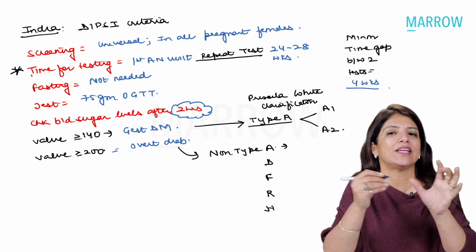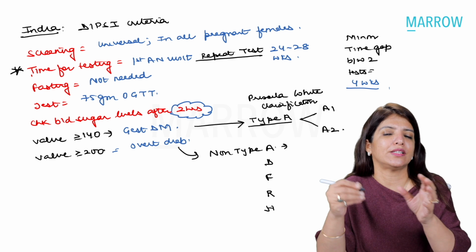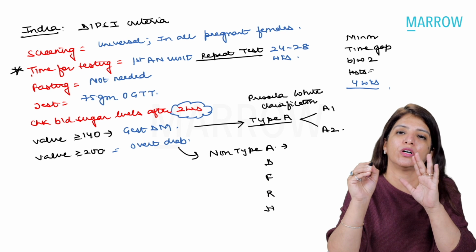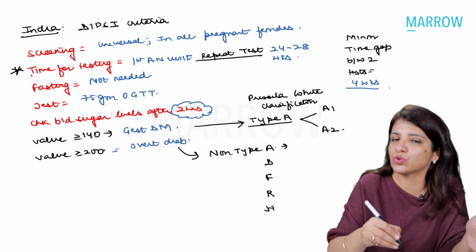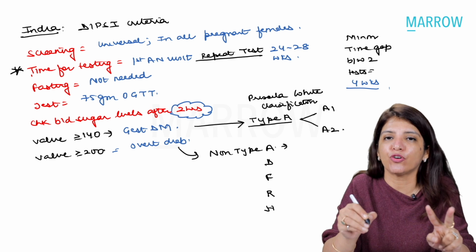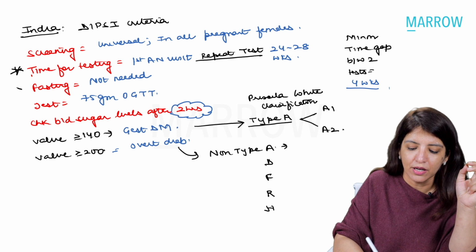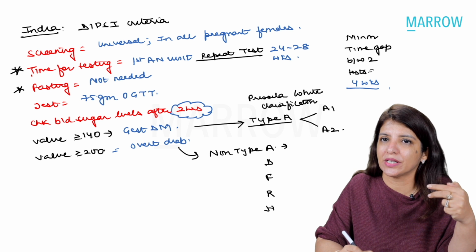We do not have any separate test or criteria for overt diabetes or anything separate for gestational diabetes. We have a single screening test with the help of which we are going to diagnose gestational diabetes also, and we're going to diagnose overt diabetes also. The second difference is, in DIPSI criteria in India, we do not call the female fasting, right? So fasting is not needed for doing this test.